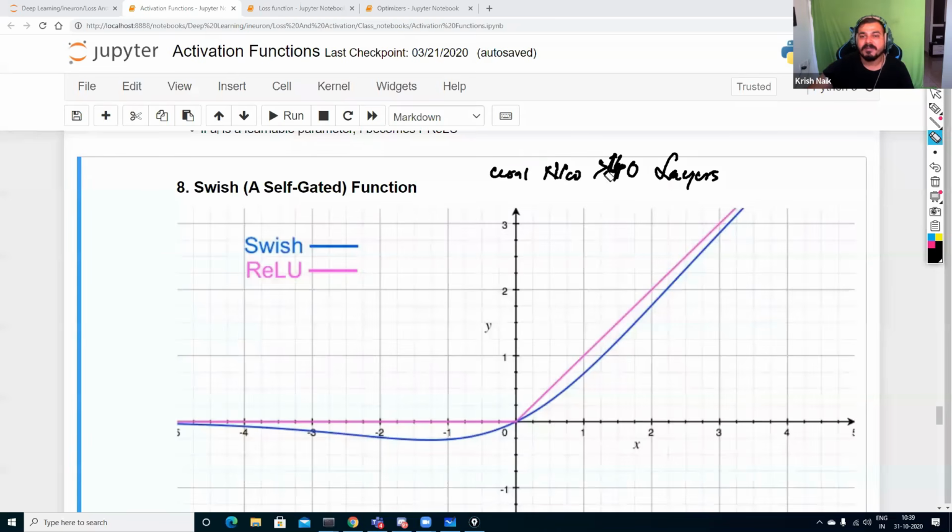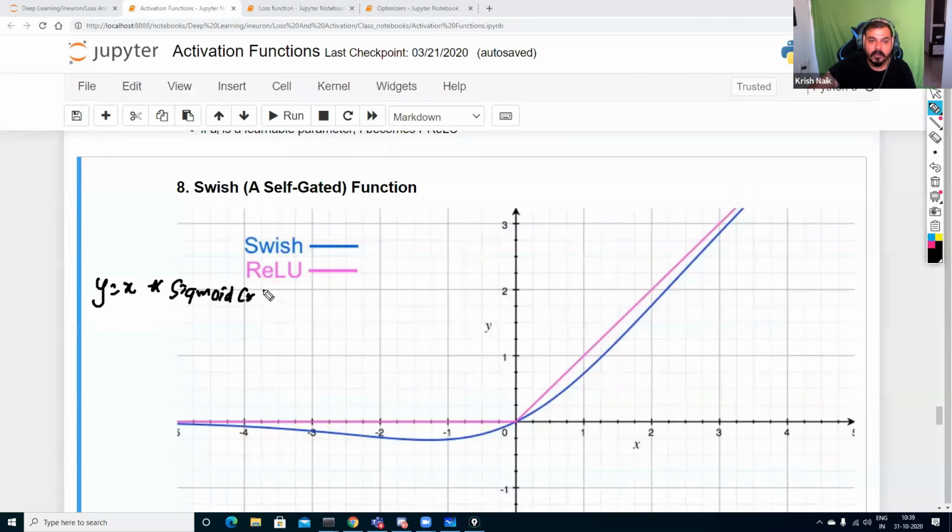The maths is pretty simple. Remember, guys, the pink color you see is the ReLU activation function. But in the case of Swish, the function that you create is x multiplied by sigmoid of x. What is this x? x is nothing but weight multiplied by the input plus the bias, right? So this is what you get, and because of this you get this kind of curve.